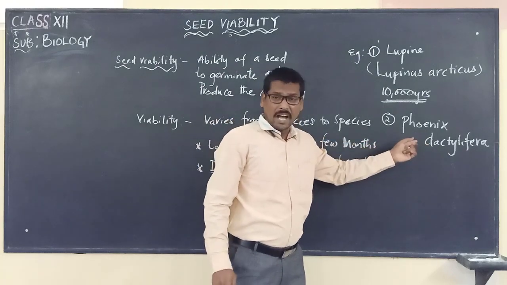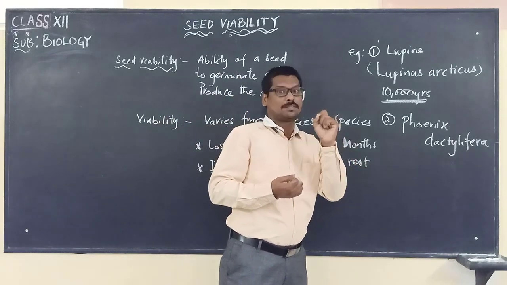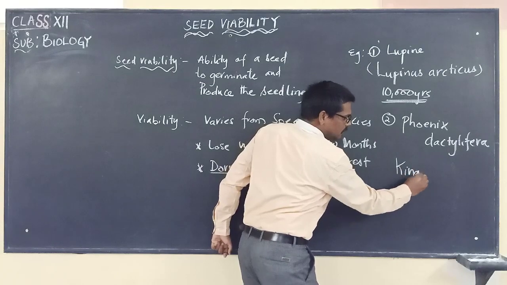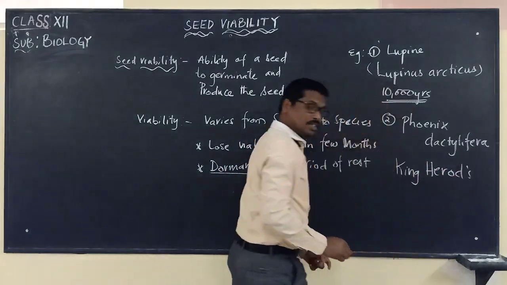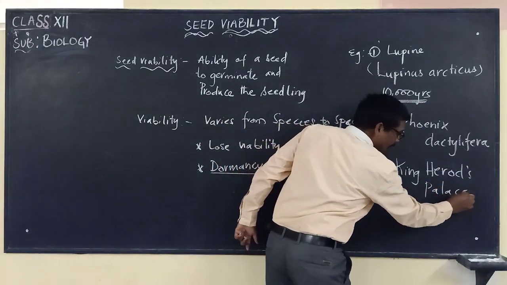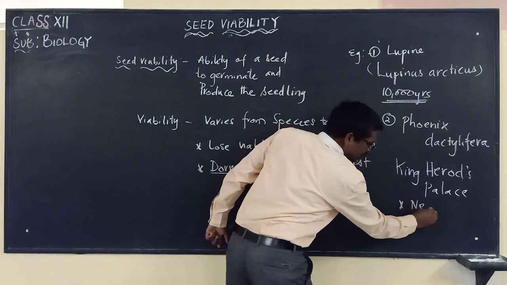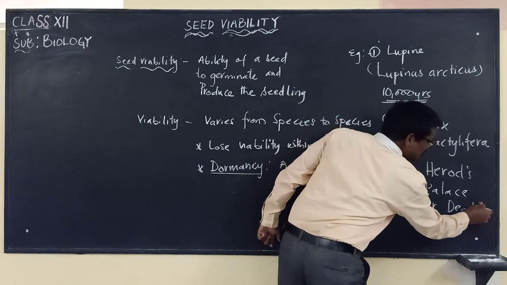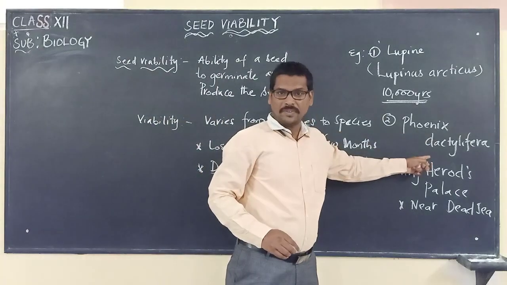During an archaeological study, when they were excavating King Herod's palace near the Dead Sea, King Herod being a king mentioned in the Bible, they found seeds of Phoenix dactylifera.